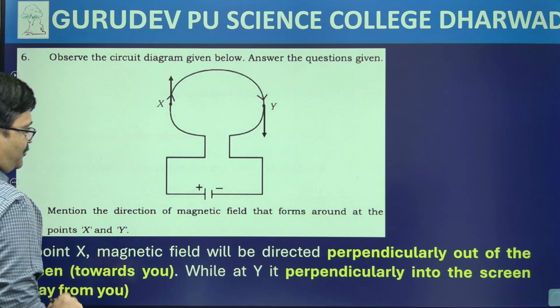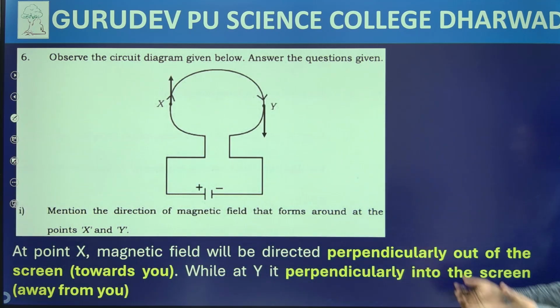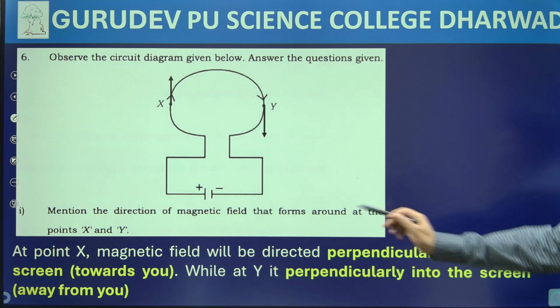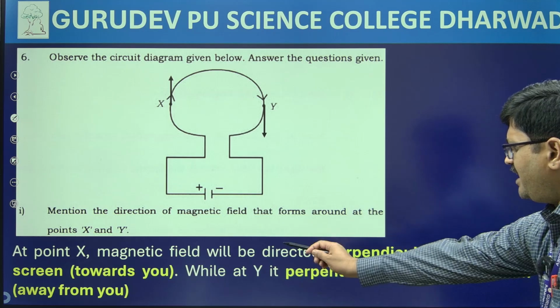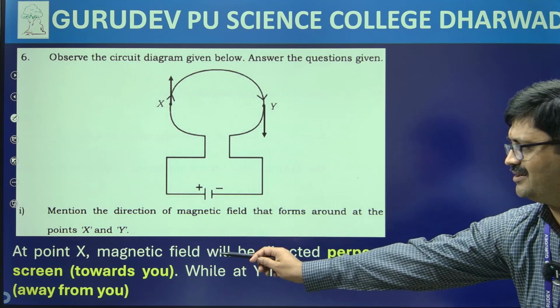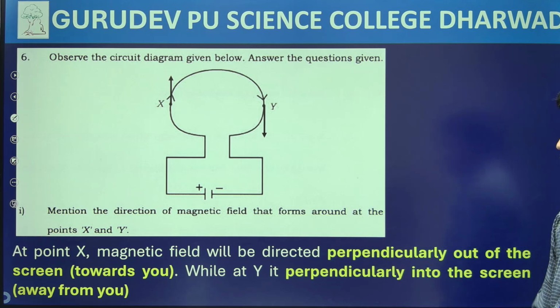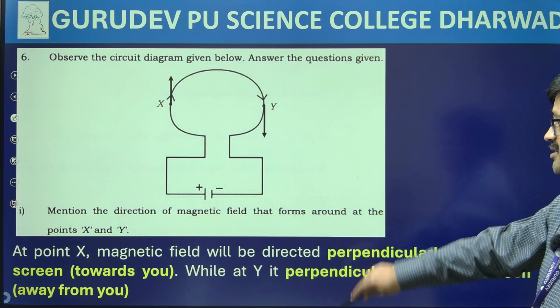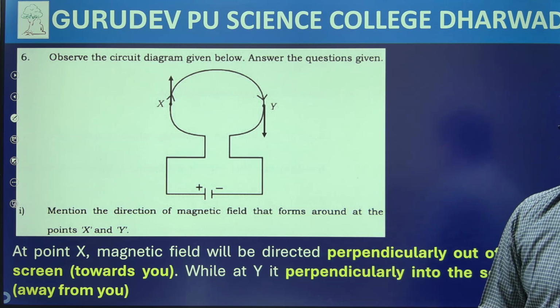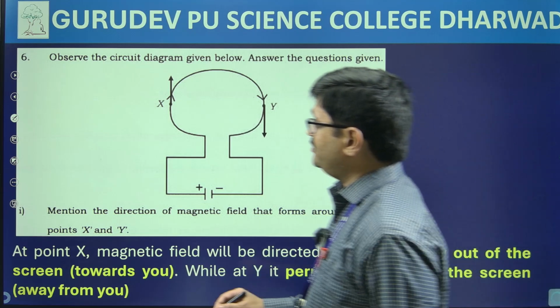Very simple approach, is it not? So you just have a look at the answer I have written, the same thing which I have explained to you, is it not? At point X, what happens here? The magnetic field will be directed perpendicularly out of the screen. That means they will be towards you, while at Y it will be perpendicularly into the screen, or away from you. Okay, so this is how I can very clearly understand the direction, my dear friends.